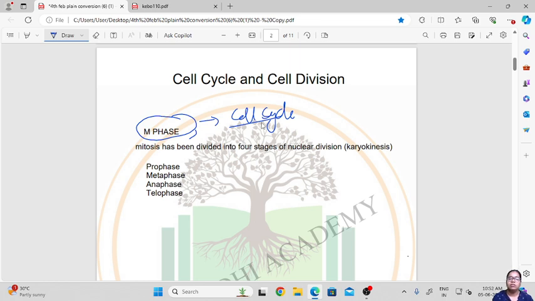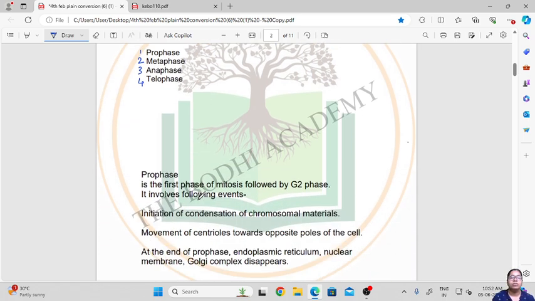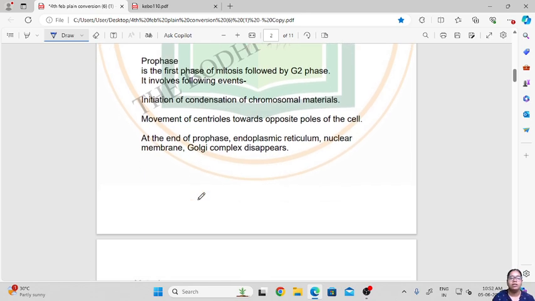It occurs through 4 stages. It will undergo 4 stages to form new cells. So this is mitosis, and it has been divided into 4 stages of nuclear division. Here we will see how the cell divides with the nuclear material. The first phase in mitosis is the prophase.